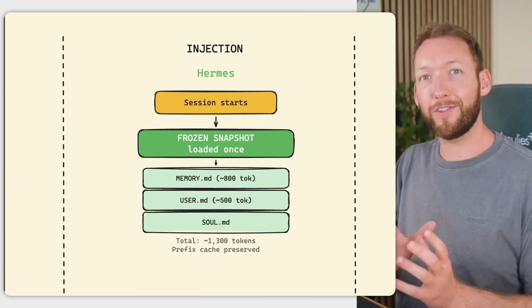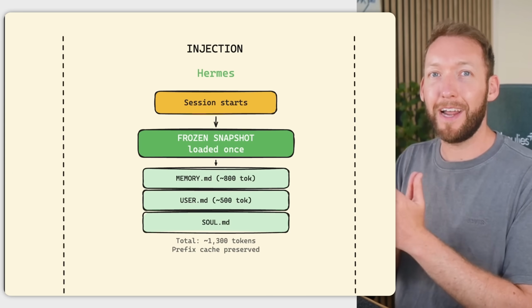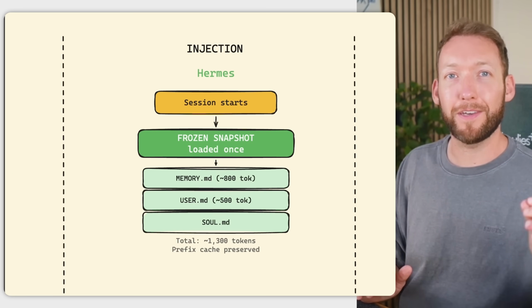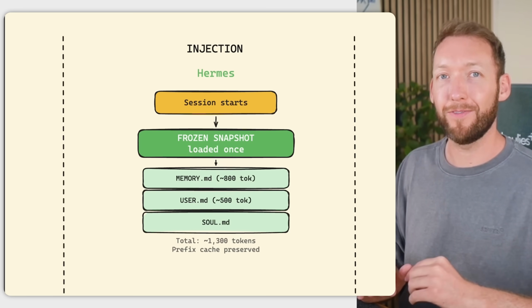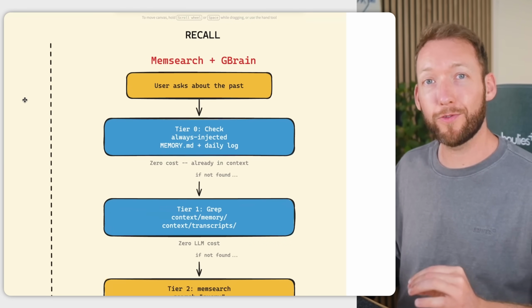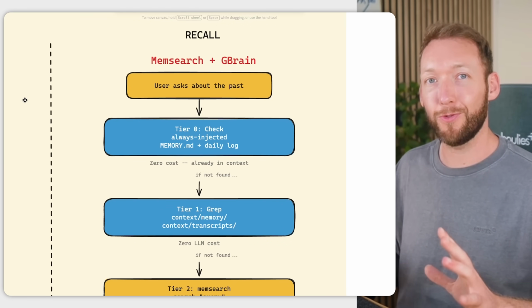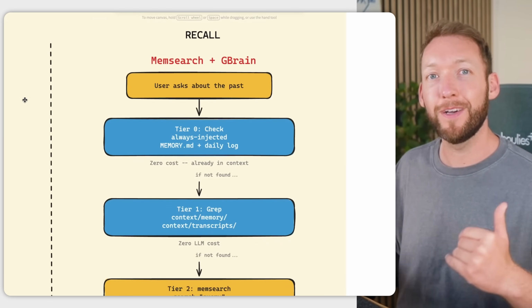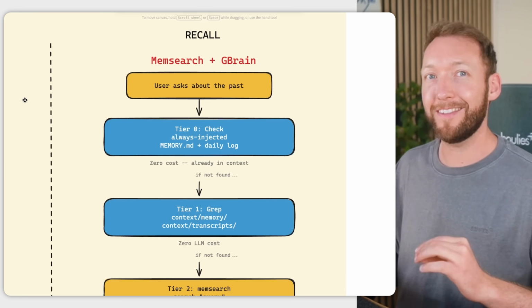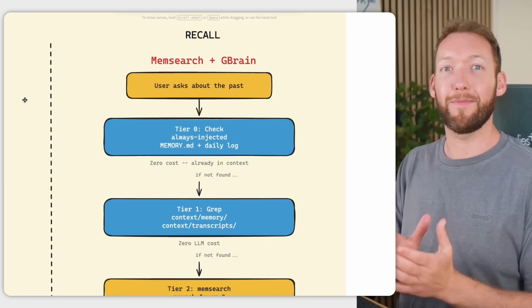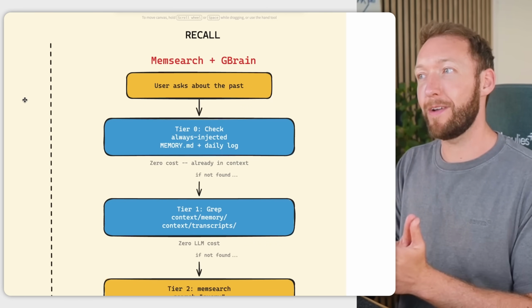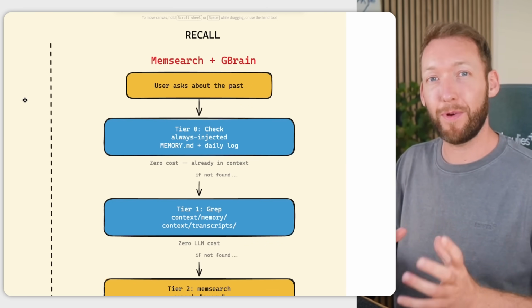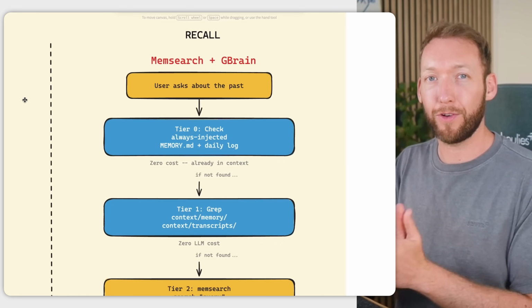Now, we took the frozen snapshot from Hermes, but we didn't take the rest of Hermes because its recall is keyword only. Just to remind you, Claude Code's recall choice was no search at all. So you'd have to go back and resume the specific session. This is the biggest upgrade to the system around memory. And it's where two frameworks are actually combined. This is where we can add the most value in terms of Claude Code out of the box.